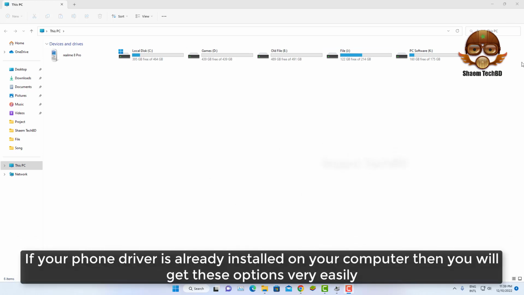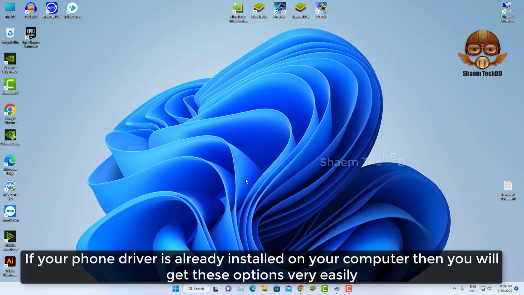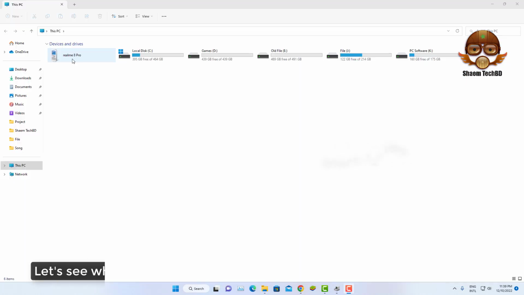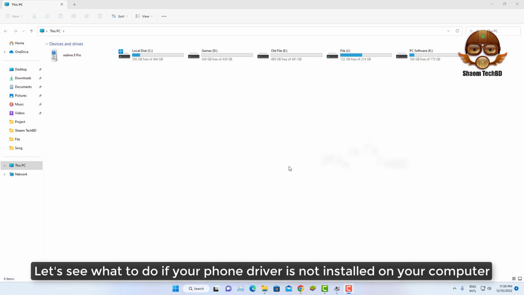If your phone driver is already installed on your computer, then you will get this option very easily. Let's see what to do if your phone driver is not installed on your computer.